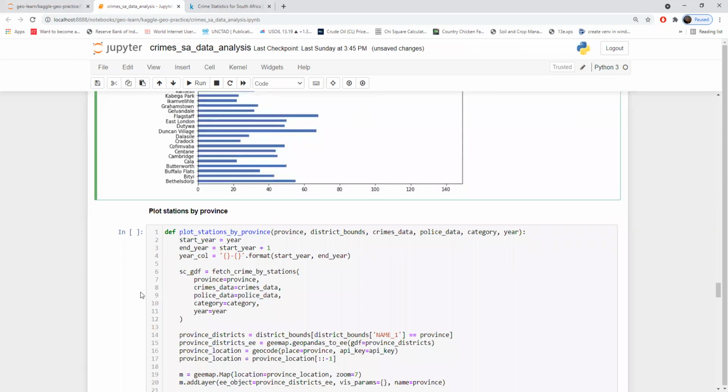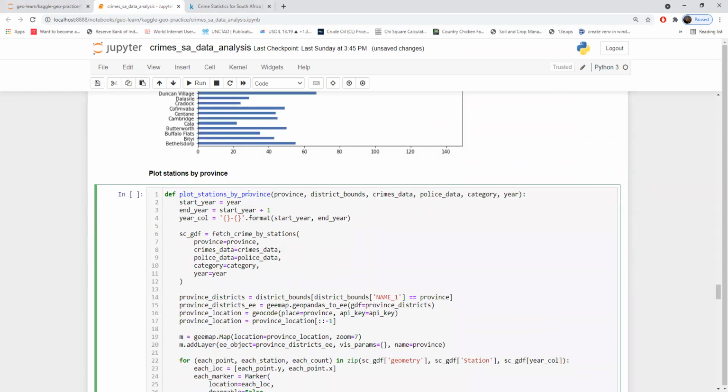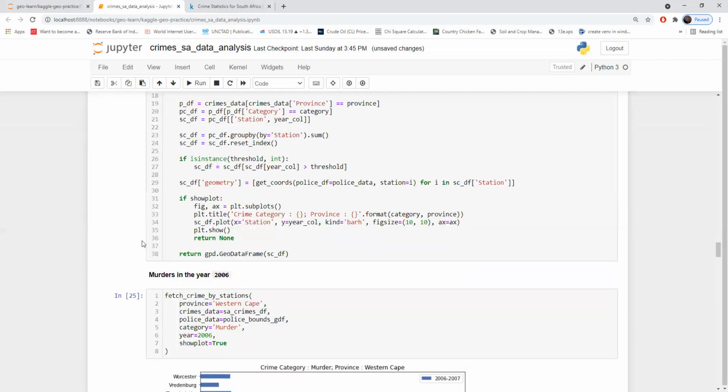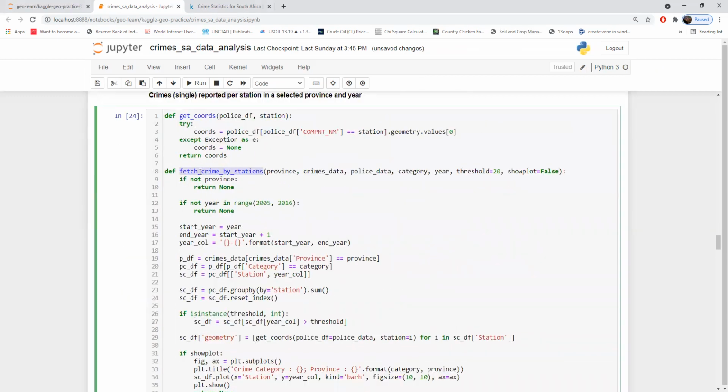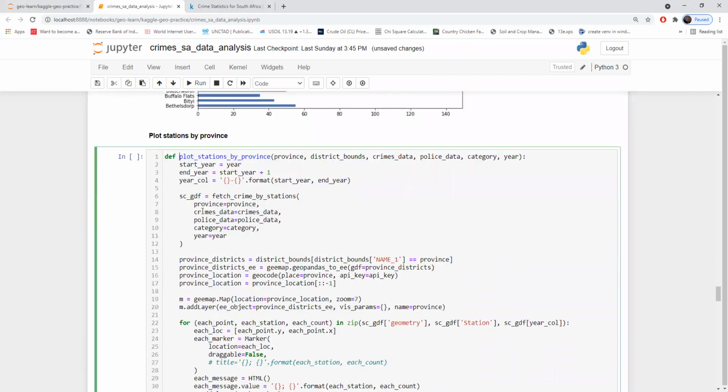Coming to plotting the stations on the map. So I have written another function. So we have plot stations by province, which takes these parameters. And then I'm just getting the years, and the function which we wrote above is getting called in this function.